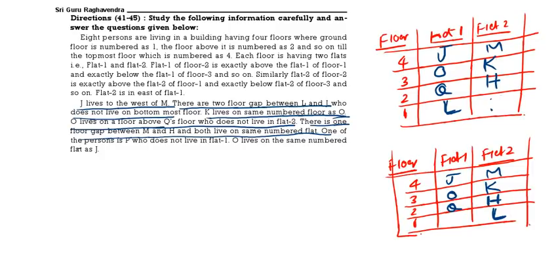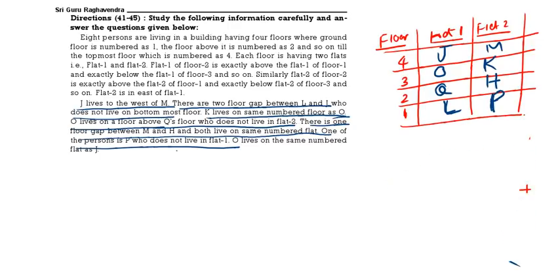Then one of the persons is P, who does not live in flat 1. So P lives in flat 2. But here definitely we have to keep P in flat 1, which is wrong. So the second one is wrong. Why? Because we are taking P in flat 1. So see this one, the second one is completely wrong. Now come to the questions.